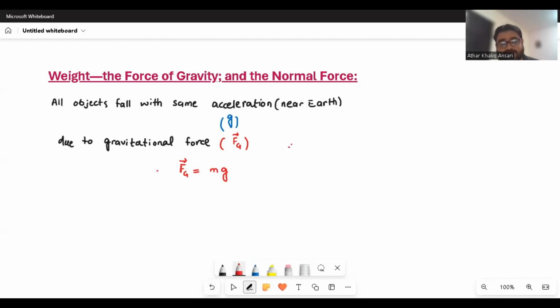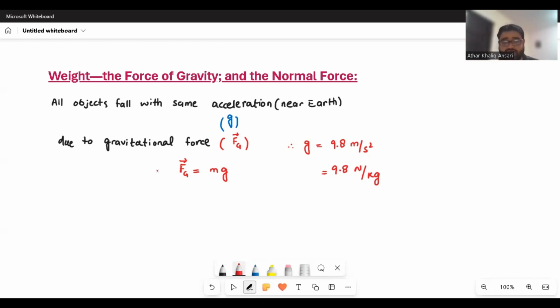Here we need to remember that this small g, the gravitational acceleration, is 9.8 meters per square second, or you can also say there is another unit, that is 9.8 newtons per kilogram, because this is the force on the object by the gravity near the earth. So that's why we can also say newton per kilogram. And we can also prove how meter per square second is equal to newton per kilogram.